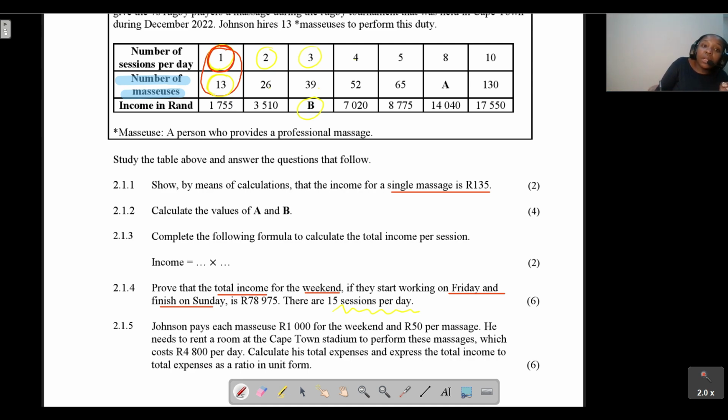To get the total number of masseuses, we take the number of sessions per day and multiply that by 30.